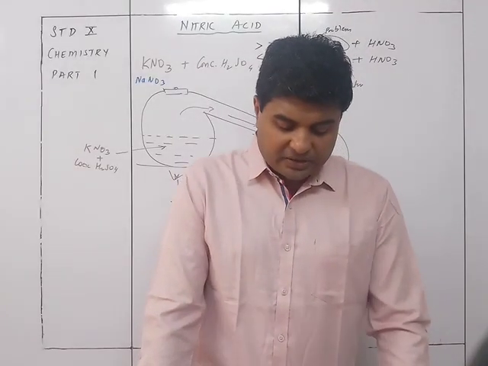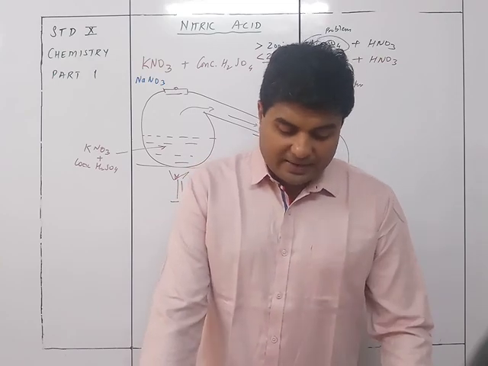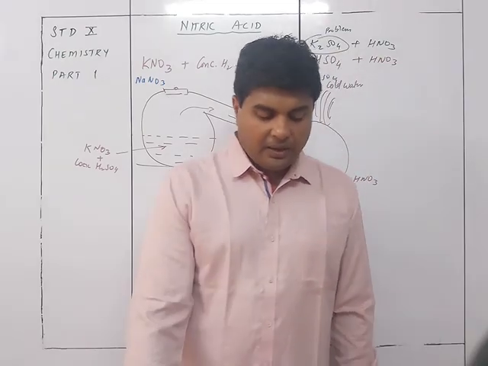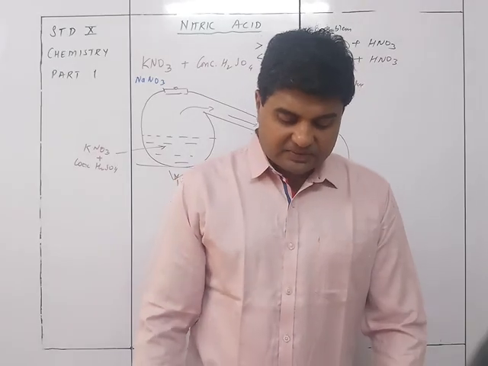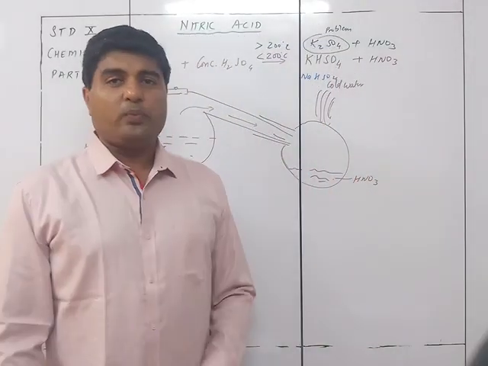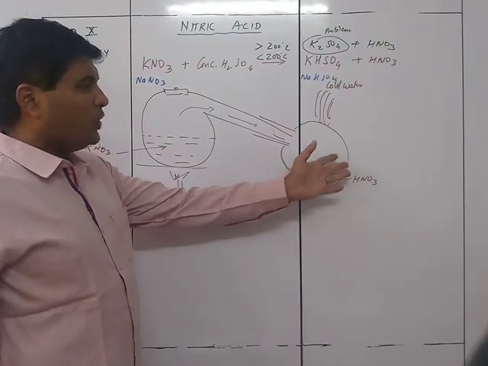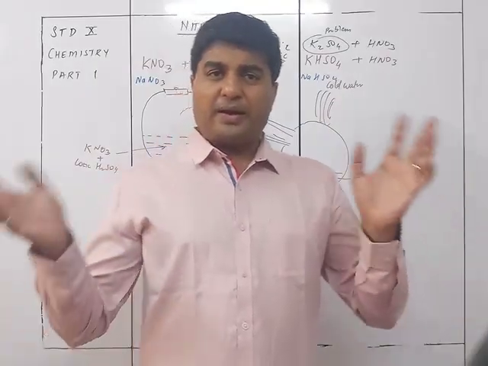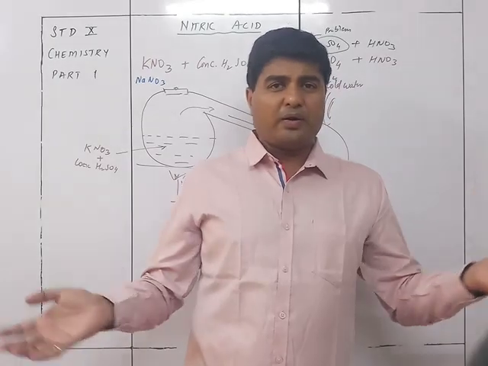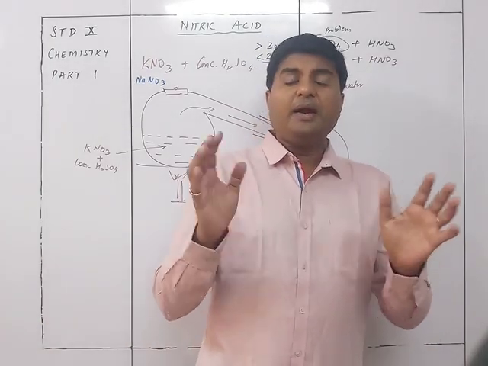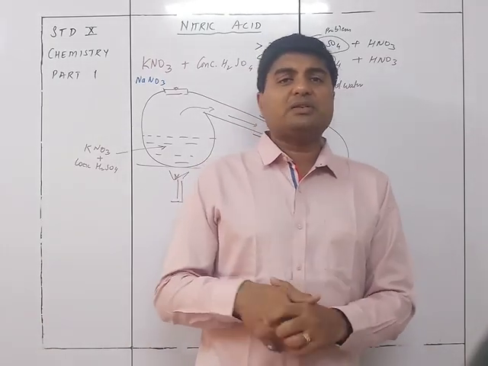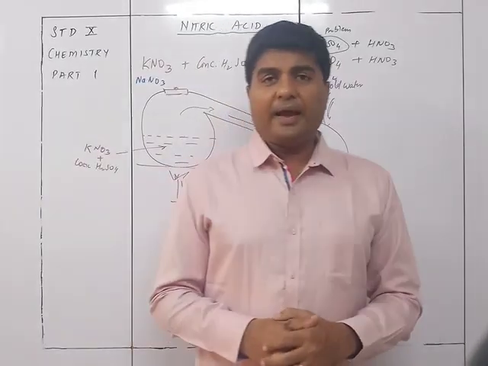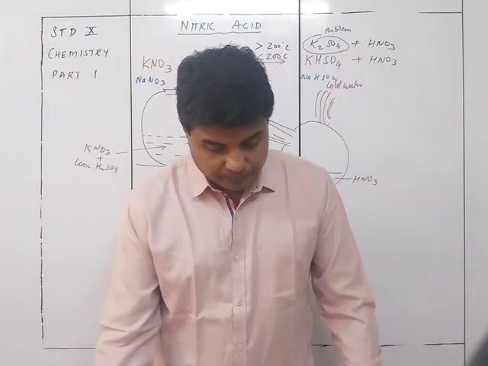Observation: on heating the mixture in the glass retort, the volatile nitric acid is displaced and the vapors are collected in the receiver, which is cooled from outside with cold water. So we are just cooling it. We are not having any kind of downward displacement of air, upward displacement of air, or downward displacement of water. It is directly that we are getting the vapors. These vapors we are condensing and we are getting nitric acid.